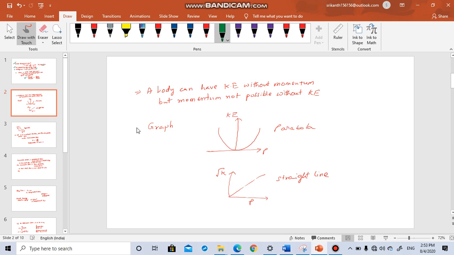So some graph shapes you can remember. If you draw a graph between kinetic energy and momentum, it is a parabola. The shape is like this. Okay, if you plot a graph between momentum P and root over K, it is a straight line passing through the origin.